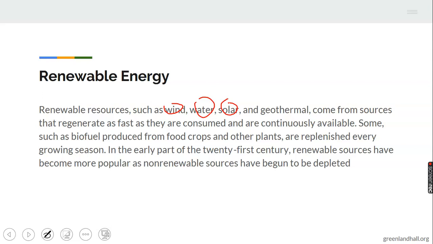In the early part of the 20th century, renewable sources have become more popular as non-renewable sources have begun to deplete. That means as the non-renewable energy sources are going into extinction, the renewable sources are becoming more popular in this 21st century. So we have solar energy. That's why we have it in the houses now. A lot of people use solar energy now. They don't need to look for a generator here and there, or wait for the PHCN to bring light. They just switch over to solar energy.